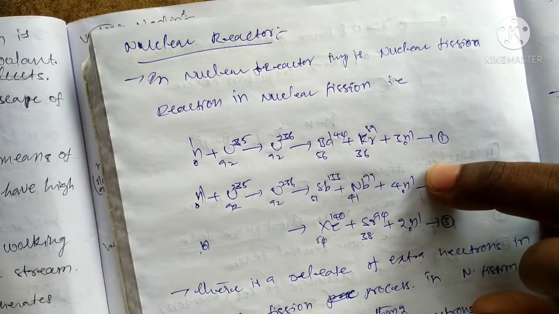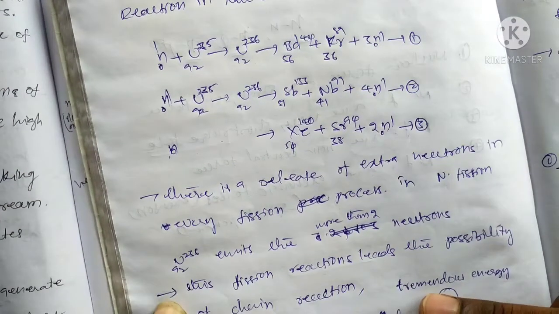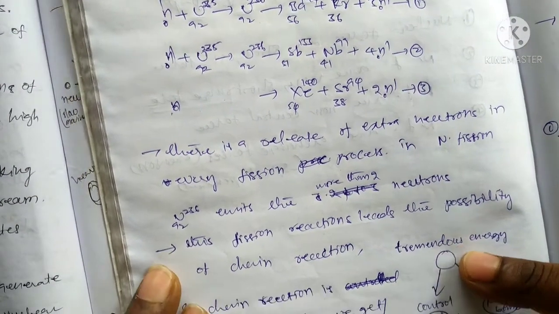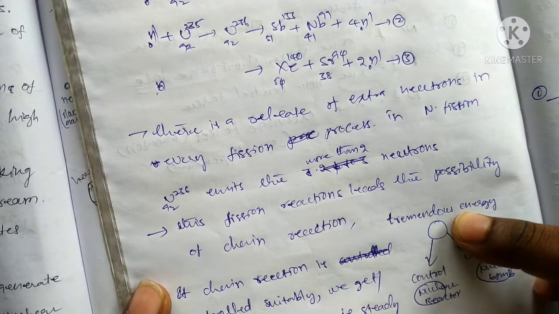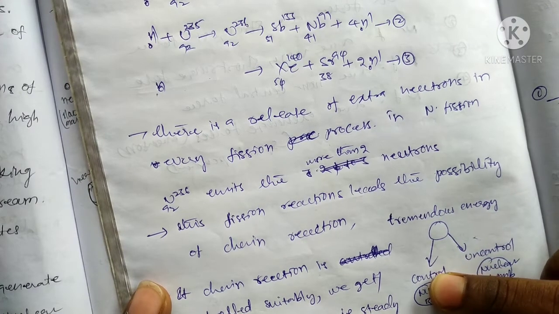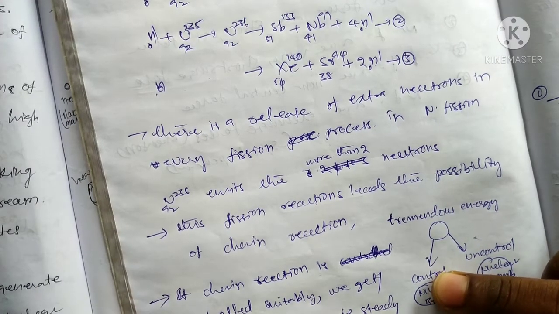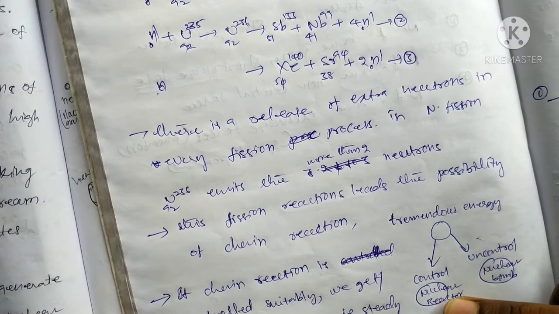In these nuclear fission reactions, some amount of energy is released in the form of Q. This is called tremendous energy. If the chain reaction is controlled, the example is the nuclear reactor.